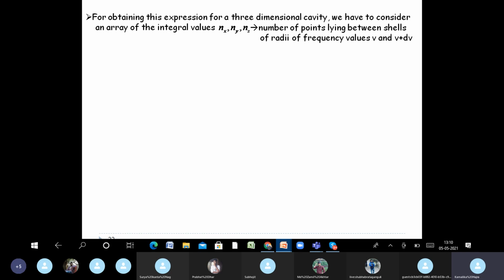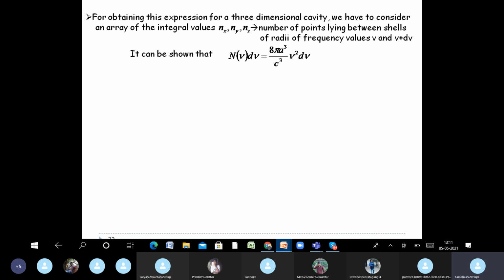So the number of points lying between the shells of radii corresponding to the frequency nu and nu plus d nu, if you consider two spherical shells, one of radius nu and the other of radius nu plus d nu, then the number of points lying between these shells will be given by the array nx, ny, nz, and it can be shown that n nu d nu equal to 8 pi a cube by c cube nu square d nu. Okay, this is very simple geometrical consideration.